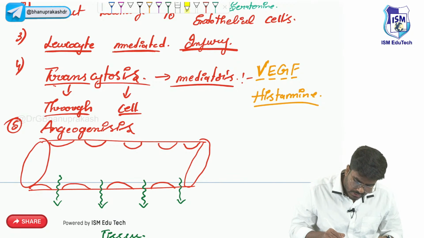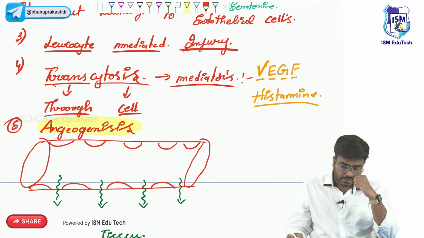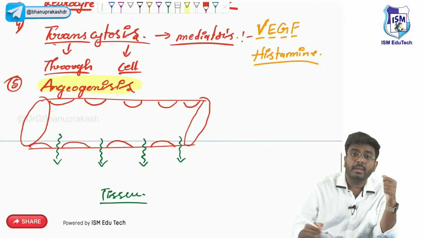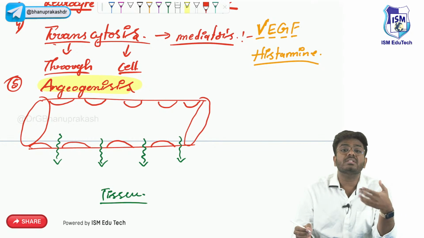Okay, angiogenesis is one mechanism through which the tissues are getting more and more fluid. Now, if you ask me what exactly is the name angiogenesis? Angio means what? Blood vessel. Genesis means what? New blood vessels are forming.